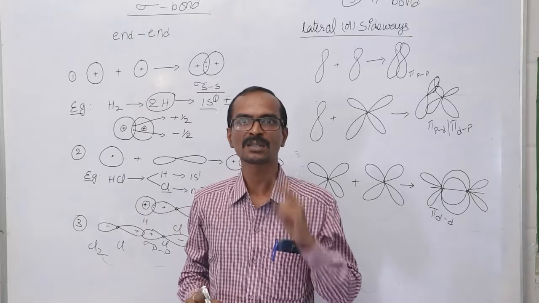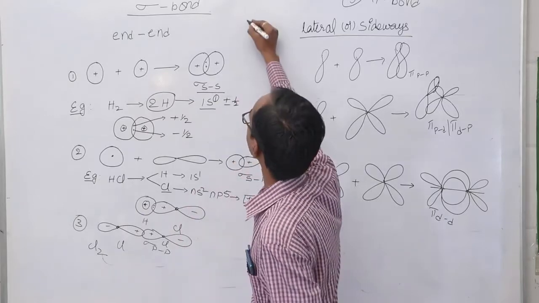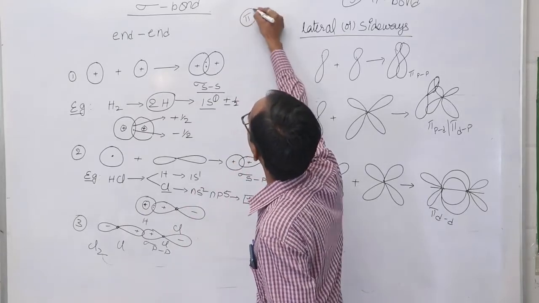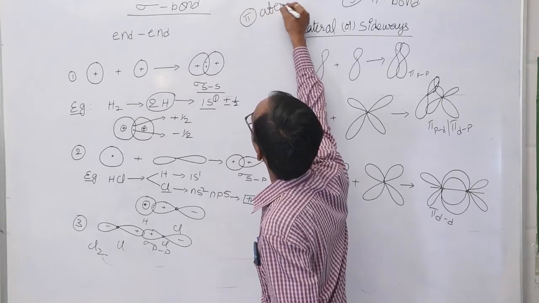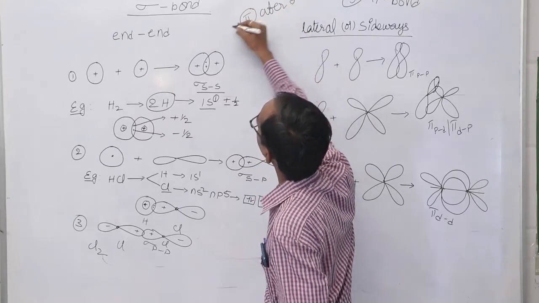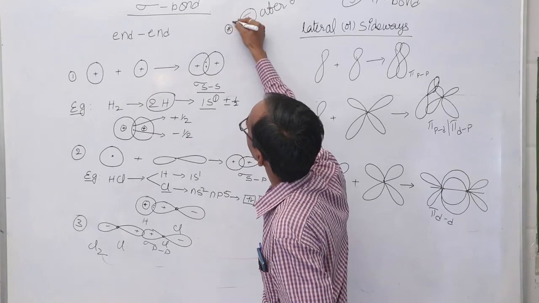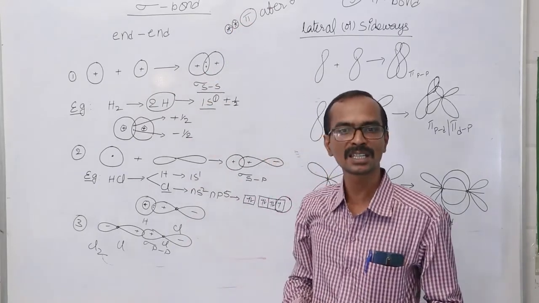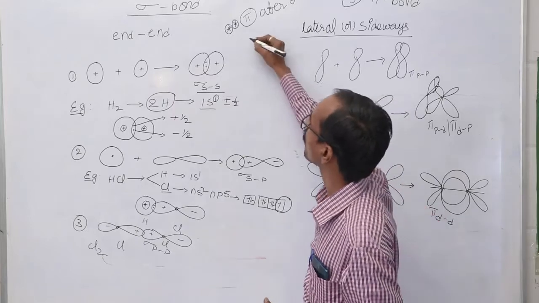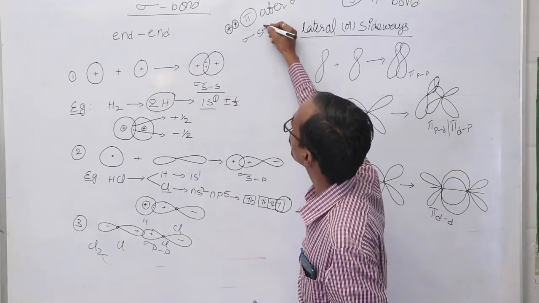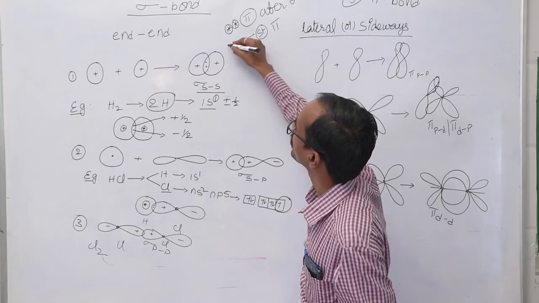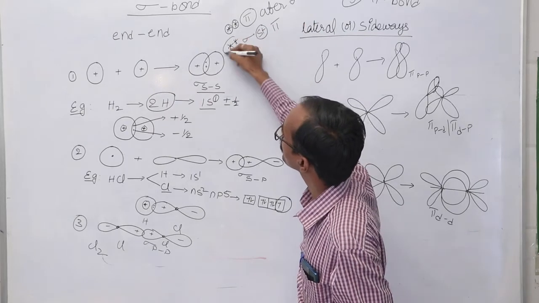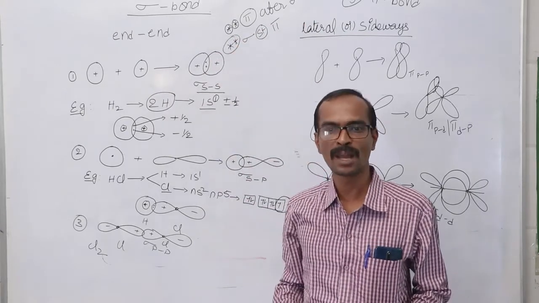That is the first point you have to remember, the most important point. And next, a sigma bond is always a stronger bond than pi bond.